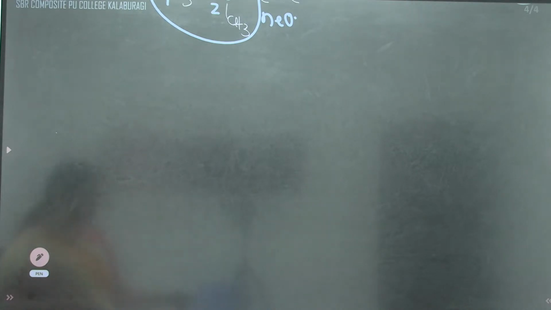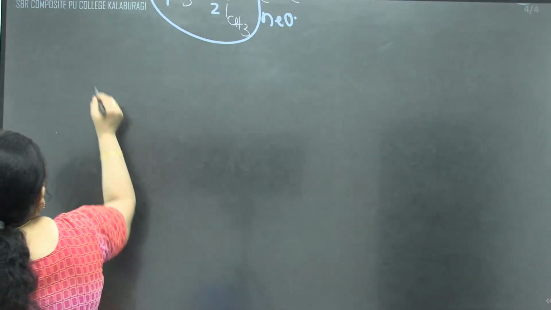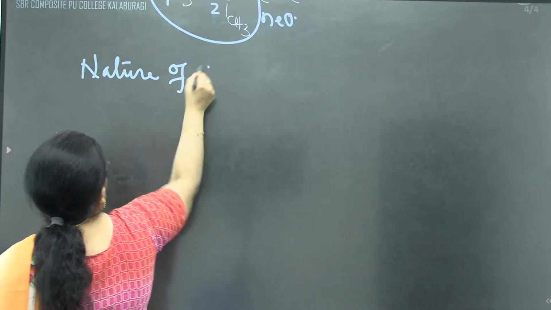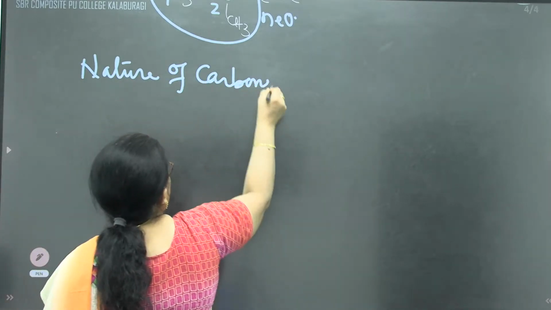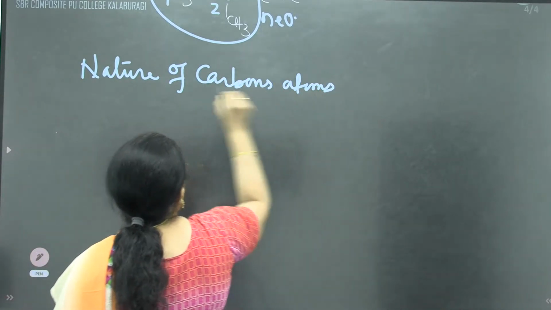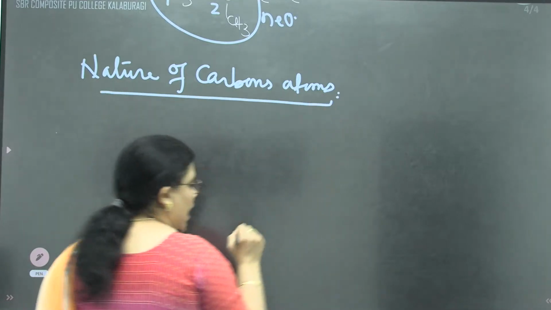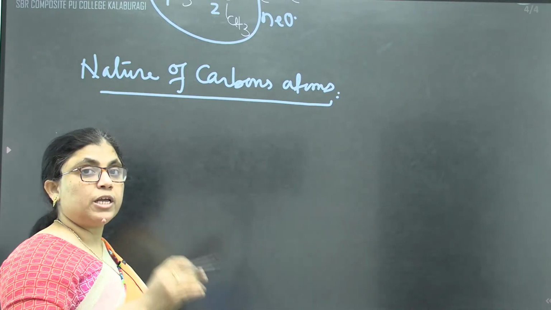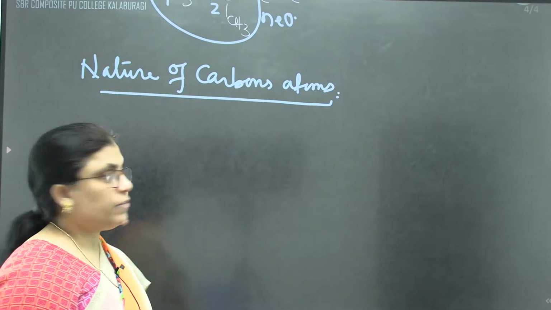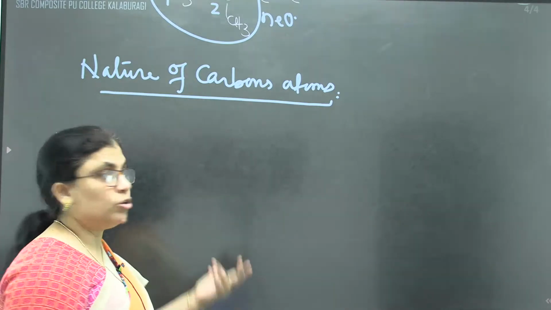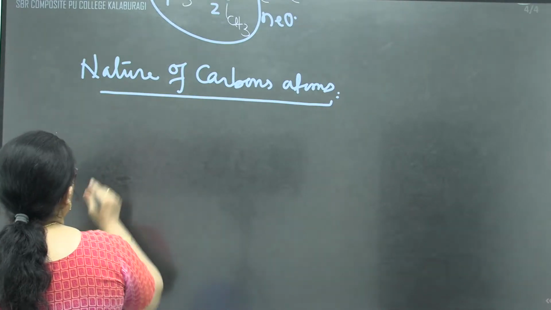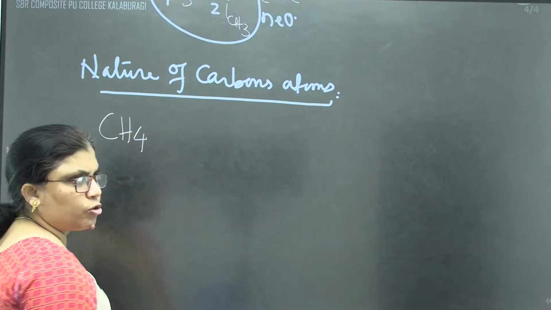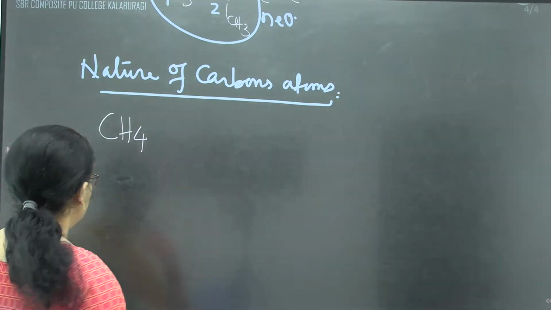The next point is related with nature of carbon atoms. How can the carbon atom nature be decided? Carbon atom nature can be decided on the basis of the number of carbon atoms linked to other carbon atoms. In that case, methane will be alone, no carbon at all. Methane is alone, CH4, no neighboring carbon.